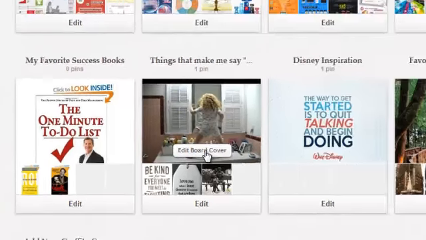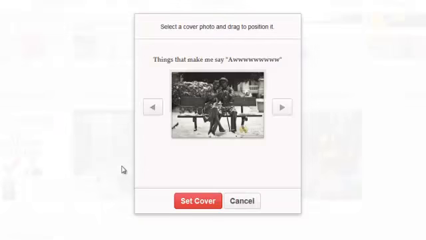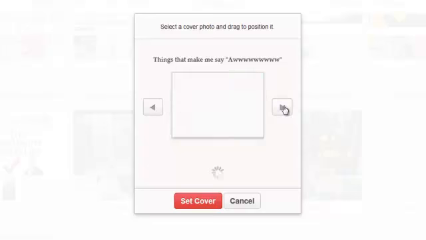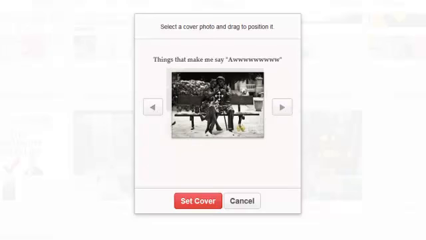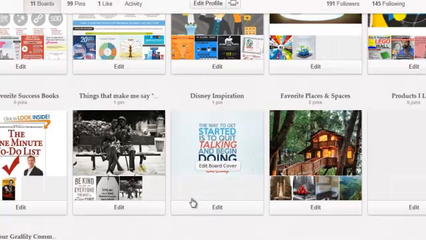Now we can also set a specific board cover, meaning this picture that appears here. When you hover, you can click the button that says Edit Board Cover. You can choose the picture that you want to use by arrowing back and forth. If the image is larger than this area that's designated, you can actually move it and shift it around just by dragging and dropping. And then you can click Set Cover. This now appears as my board cover, as you can see up here.